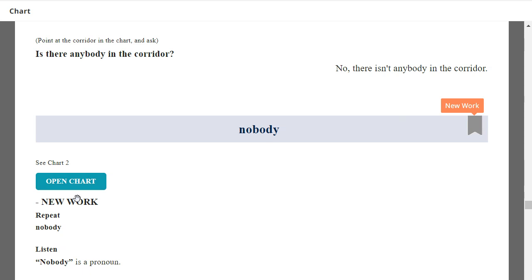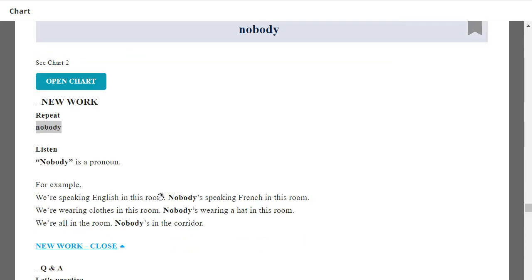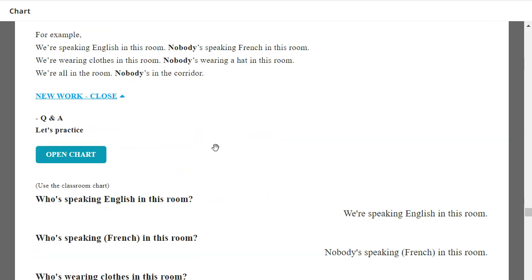Okay, next repeat. Nobody. Nobody. Very good. Okay, listen. The word nobody is a pronoun. For example, we're speaking English in this room. Nobody's speaking French in this room. We're wearing clothes in this room. Nobody's wearing a hat in this room. We're all in the room. Nobody's in the corridor.